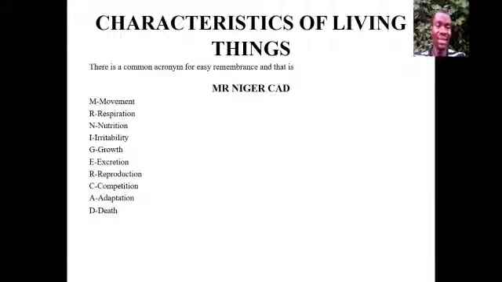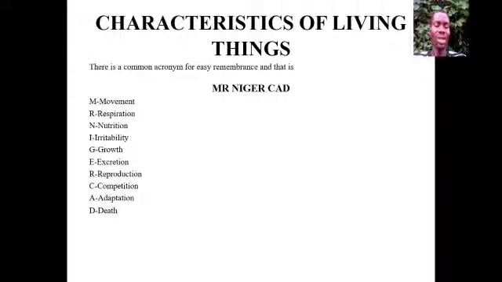And the last one there is death. Death is the state of non-existence, because living things have limited lifespan. It is very interesting to know that human beings have limited lifespan, and because of this, death is a state of non-existence. When you were born, you continue to grow, and that is another process we have discussed earlier. After some time you will grow old, and by the time you grow old, your body will not be able to perform some things that you have been able to do before. And lastly, death is also part of living things.